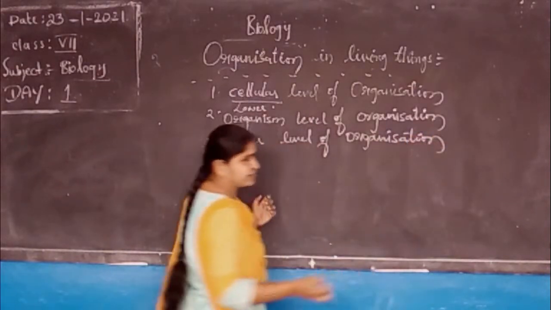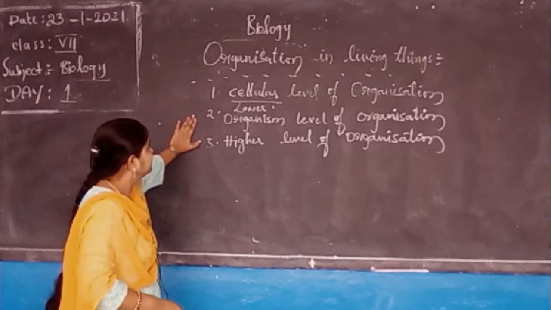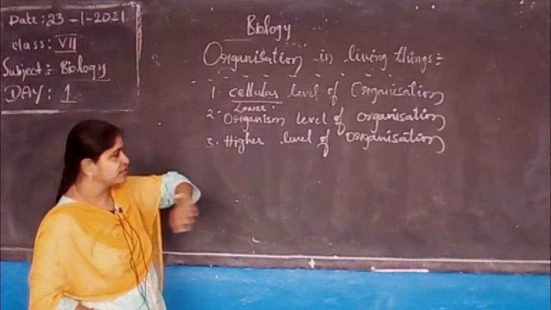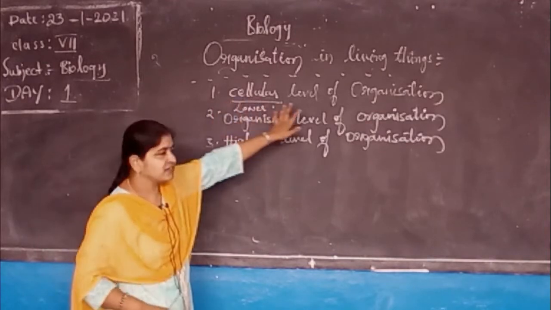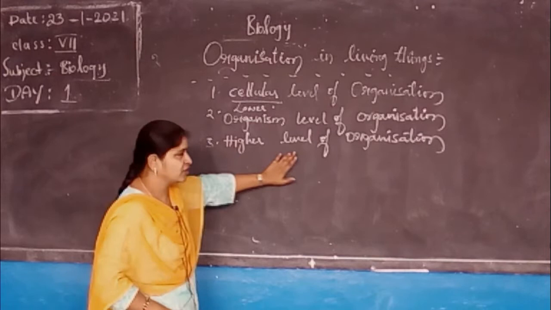Okay, three different levels of organization have been developed and designated in organization in living things. Then the first one is lower level of organization, organism level of organization, and higher level of organization.